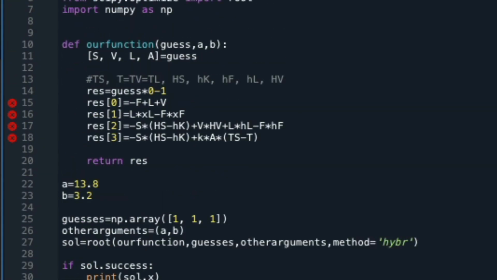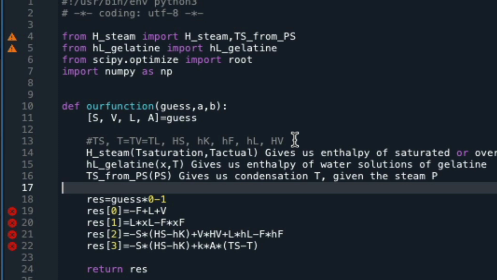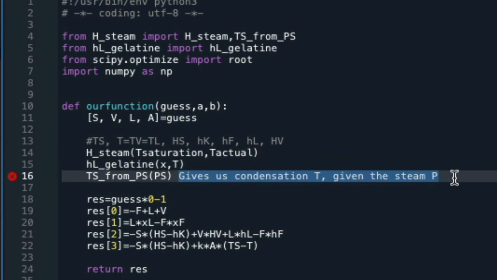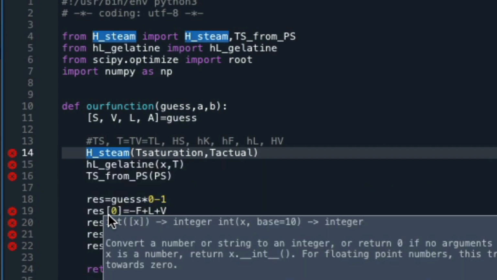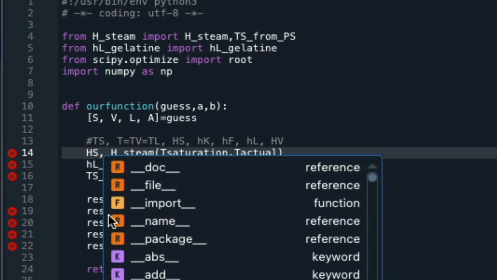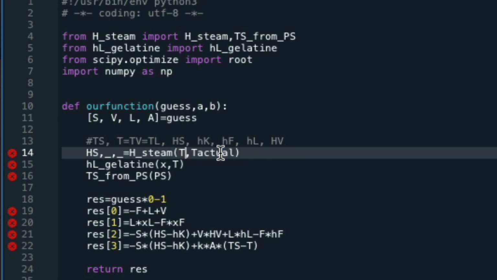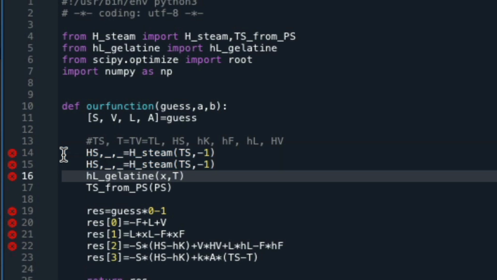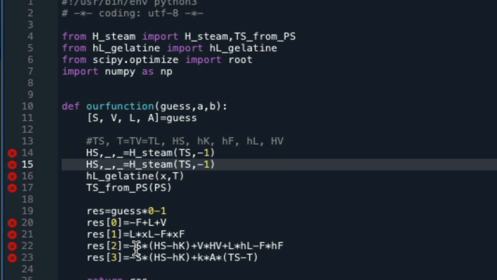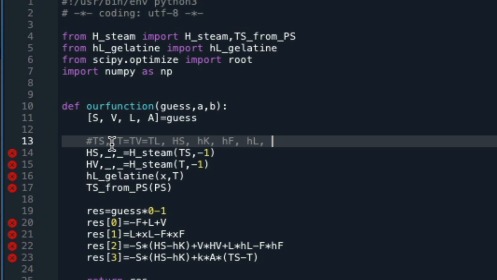Let's paste them in. From the videos explaining how to use them, we know, for example, that we are only interested in the first output from hsteam and that we can ignore the others by writing comma underscore, comma underscore. For the steam enthalpy Hs, the condensation temperature is Ts, and we can have the second argument as -1 since the steam is not overheated. For Hv, we can have the arguments T and -1 since we are currently ignoring boiling point elevation. So that's Hs and Hv done.